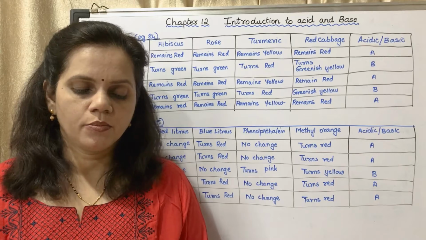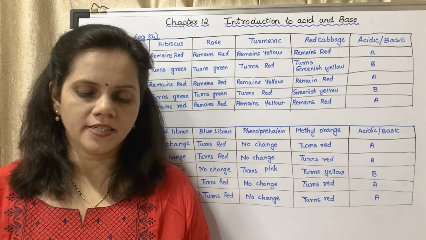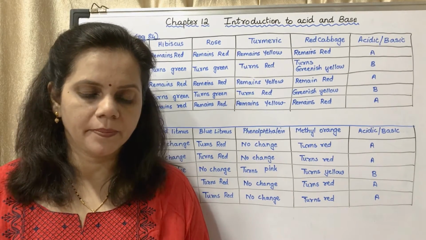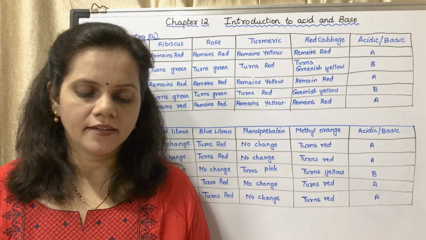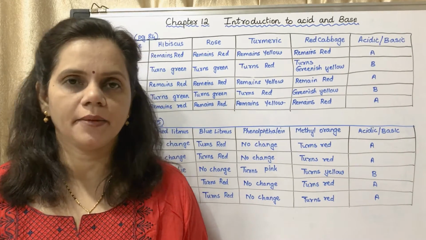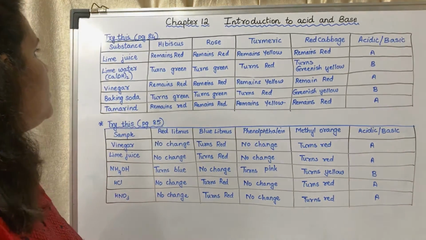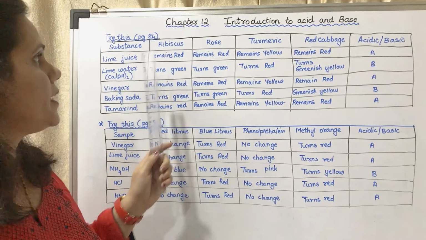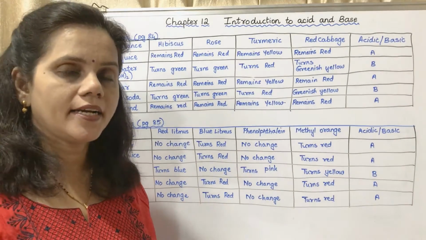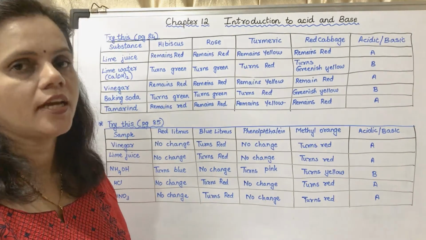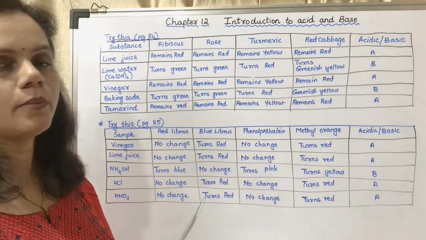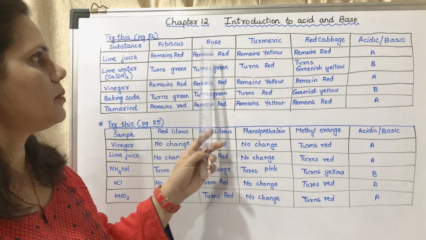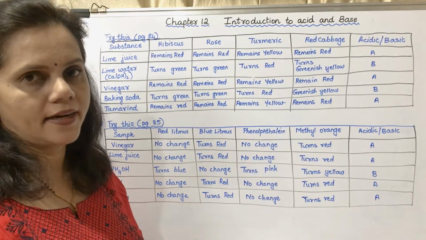Now, put some drops of various substances on the indicator papers prepared by the above method and write the effect in the following table. I have drawn the table here. These are the substances which are being added to the different indicators which you have produced. In your textbook they have given only turmeric. I have added hibiscus, rose and red cabbage.